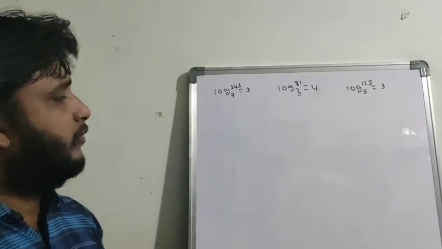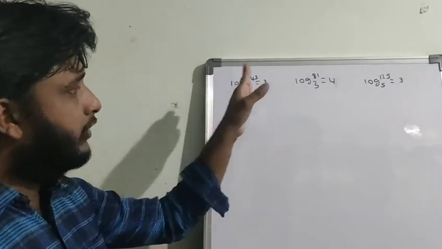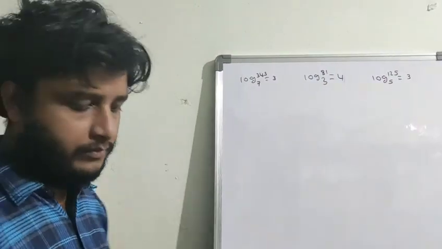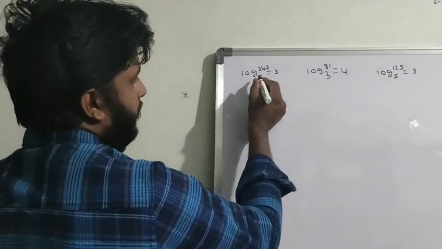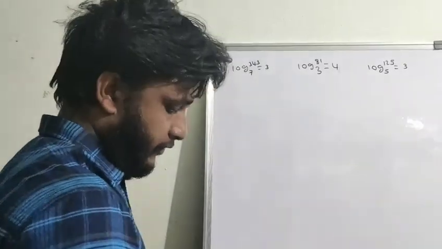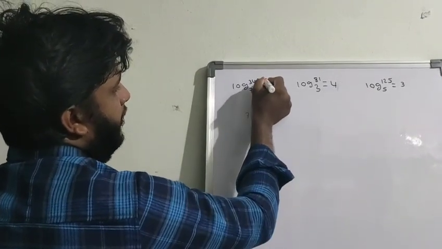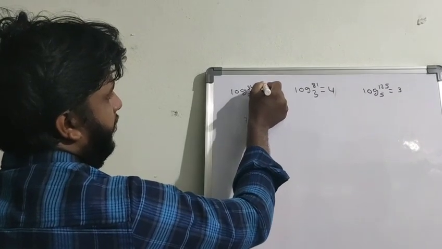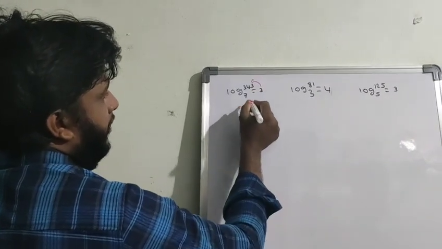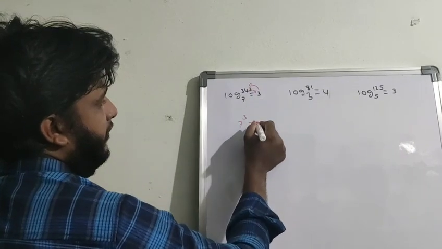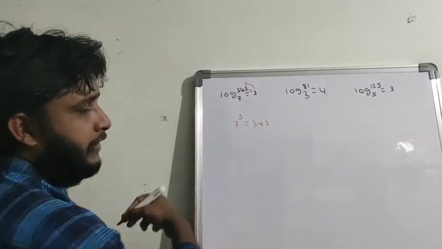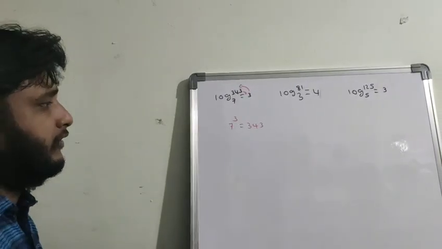If you observe, this is a logarithmic equation. So how to convert logarithmic equations into the exponential form? So simple. Here, what is the base? 7. Write the base as it is and write equal to. Exchange: in the place of 343 write 3, and in the place of 3 you have to write 343. That's it. 7 cube equal to 343.